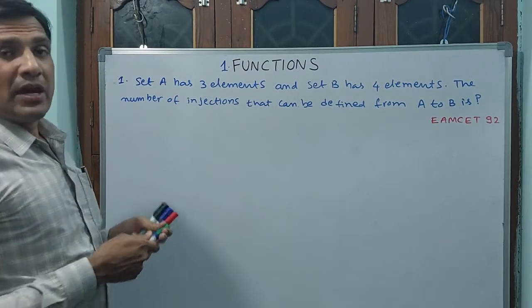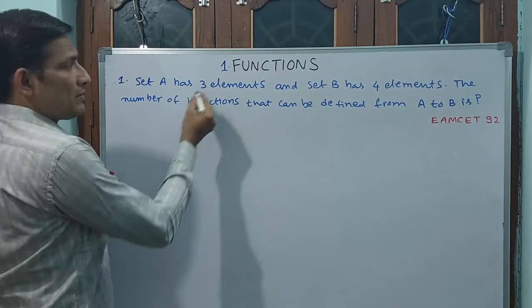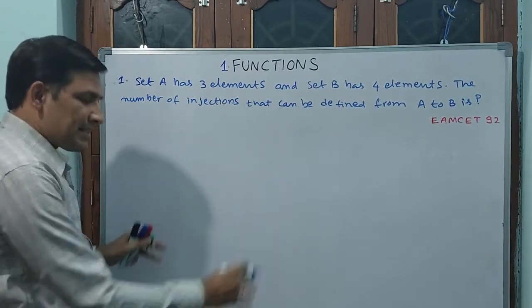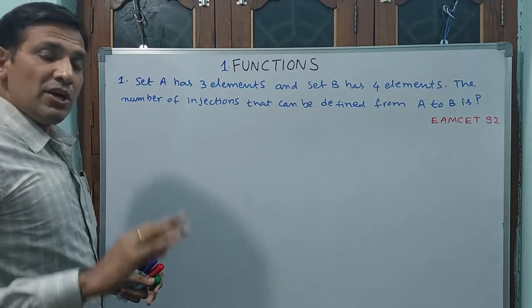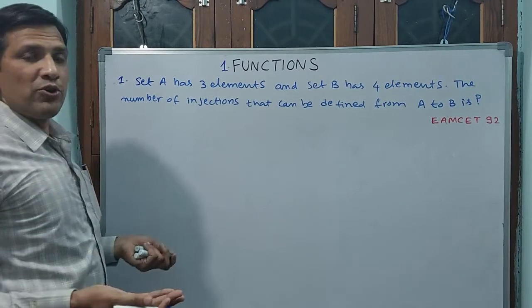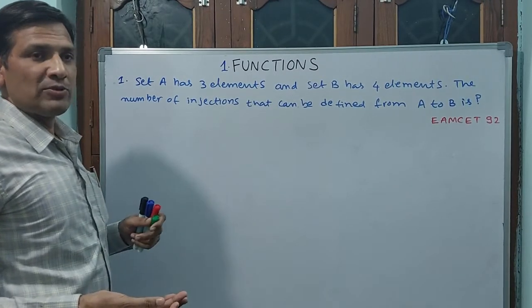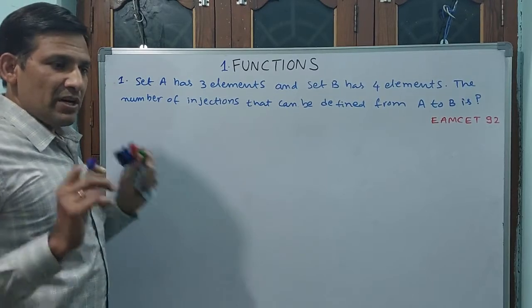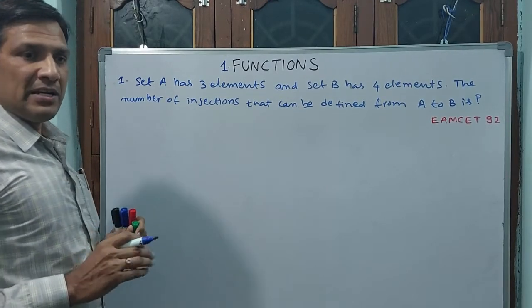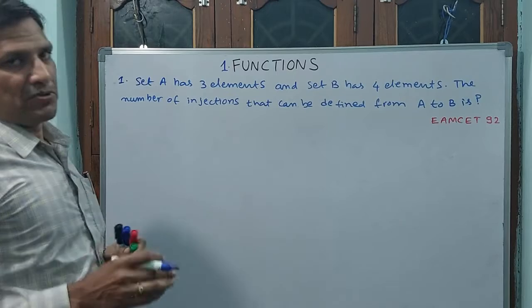How many elements are there in set A? Set A is having 3 elements. Rather than writing more steps, I will write only simple steps, because we are facing objective examinations. Rather than steps, you will require the answer immediately, but I will make limited steps.